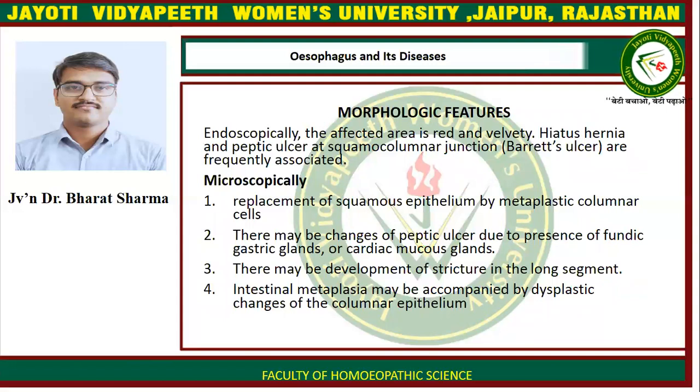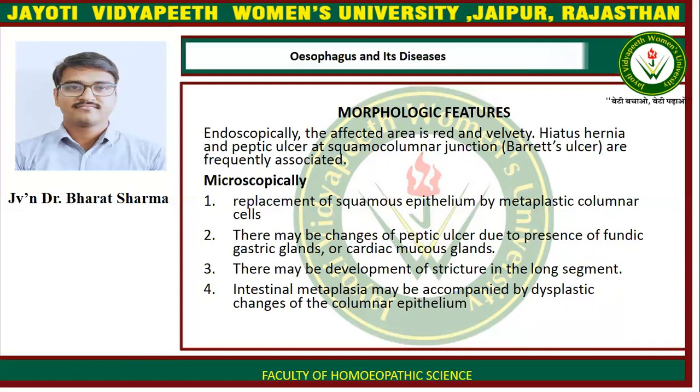Morphological features of Barrett's esophagus. Endoscopically, the affected area is red and velvety. Hiatus hernia and peptic ulcers at squamocolumnar junction or Barrett's ulcer are frequently associated. Microscopically, there is replacement of squamous epithelium by metaplastic columnar cells.